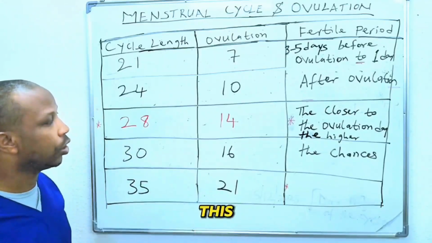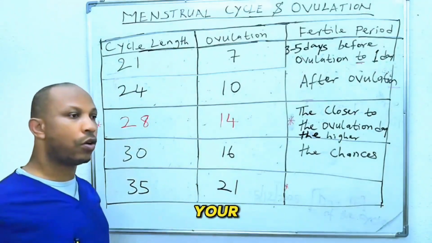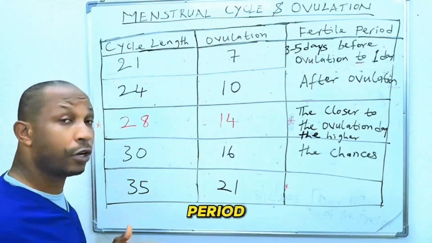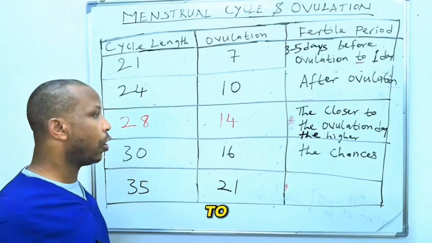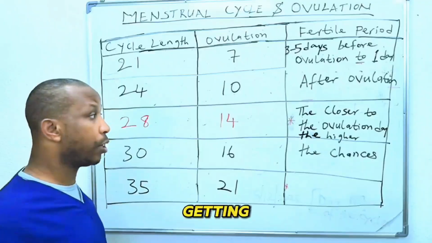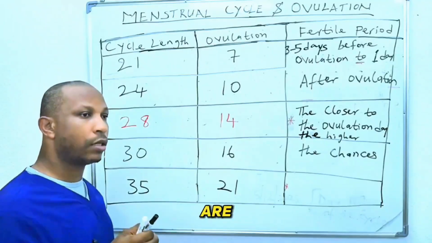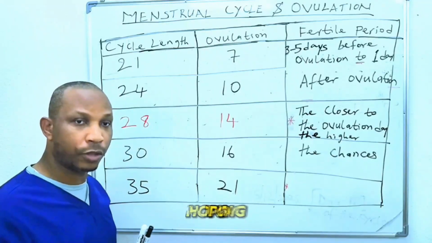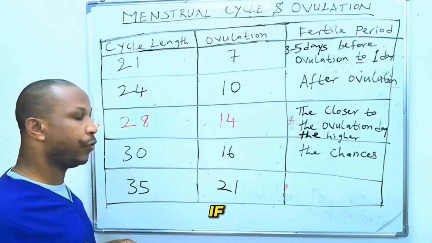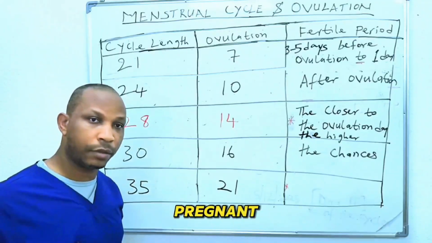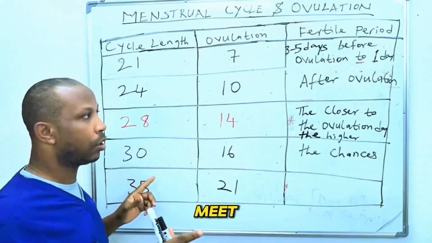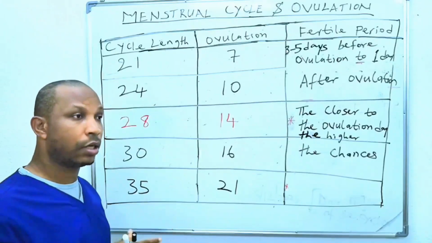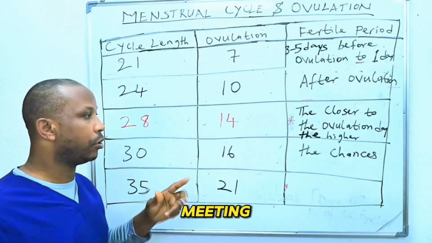So when you know this, you'll be able to time the period when you meet your husband or your partner to maximize your chances of getting pregnant if you are seeking and hoping to get pregnant. And also, if you don't want to get pregnant, you can know the best time not to meet or to use extra protection, all right, when meeting your partner.